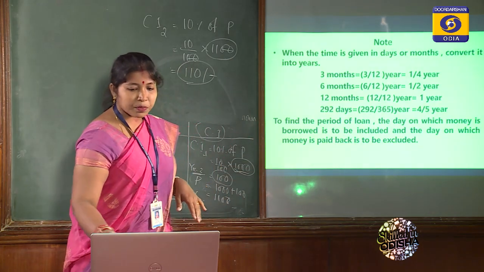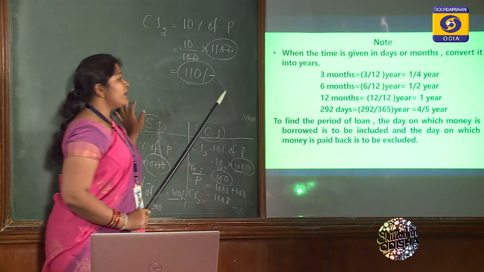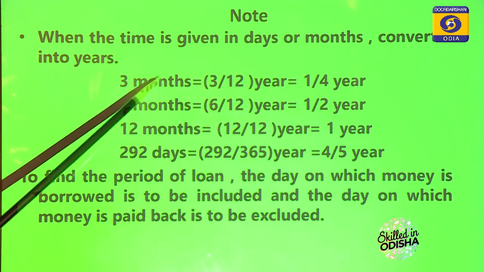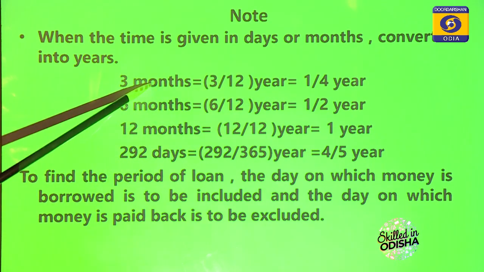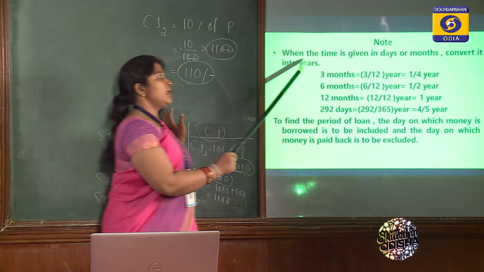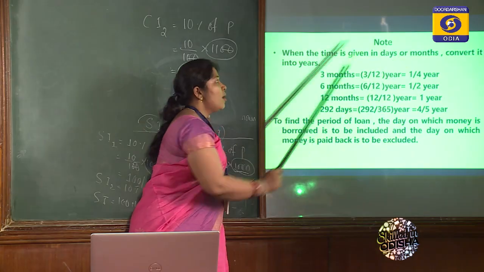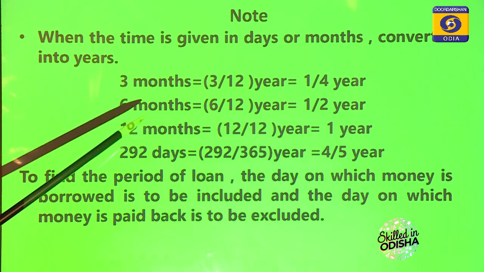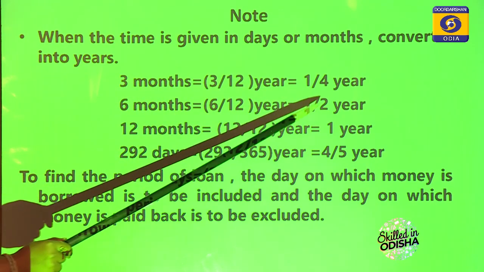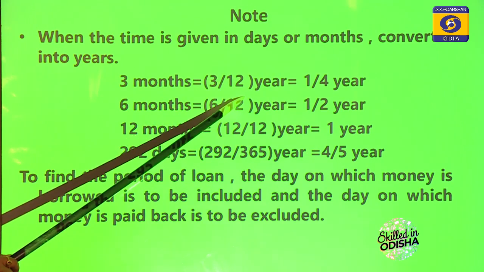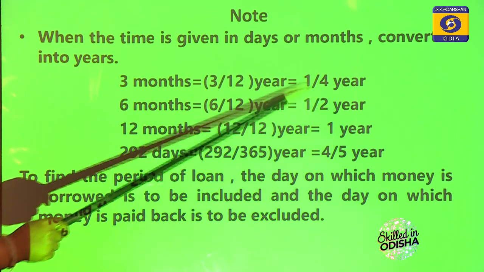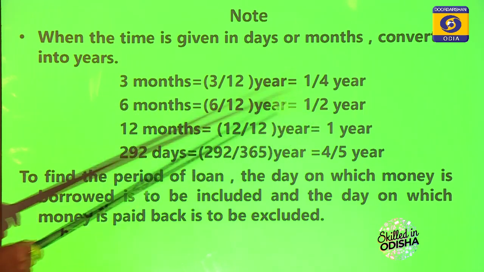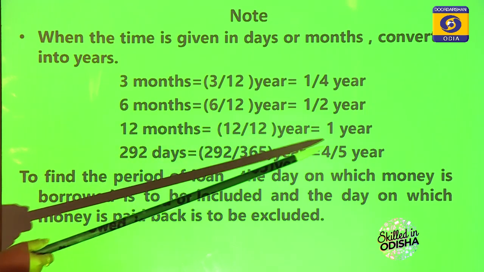So these are some of the notes we have taken. Always, the time period T will be taken in years. If it is given in months or days, first of all we have to convert it to years. As we know, 1 year is equal to 12 months. So 3 months is how much of a year? 3 divided by 12, which is 1 by 4 year. Similarly, 6 months is 6 divided by 12, which is half a year. 12 months, 12 divided by 12, is 1 year.